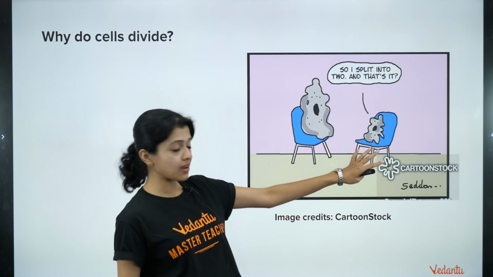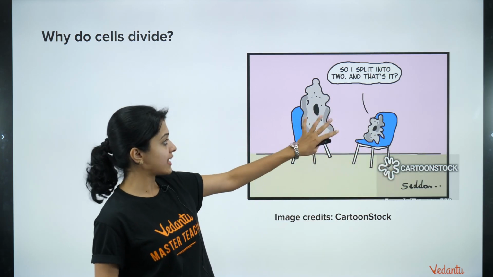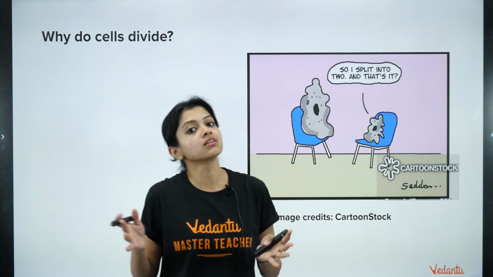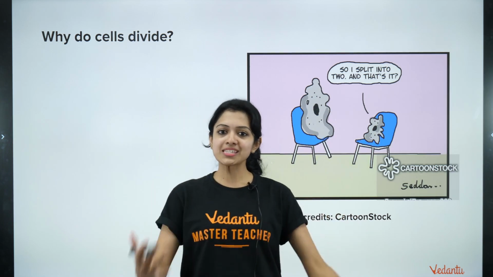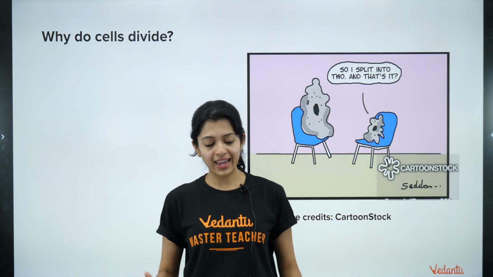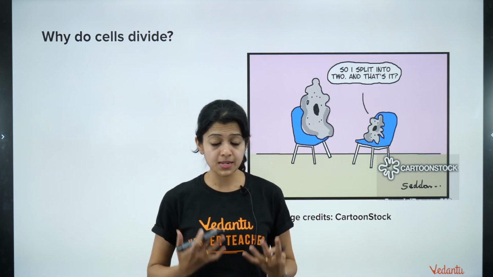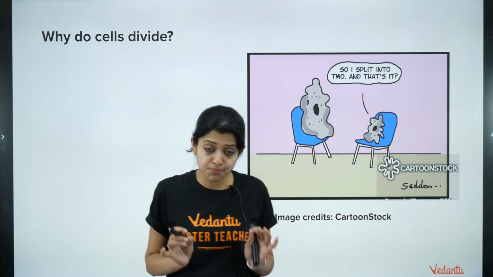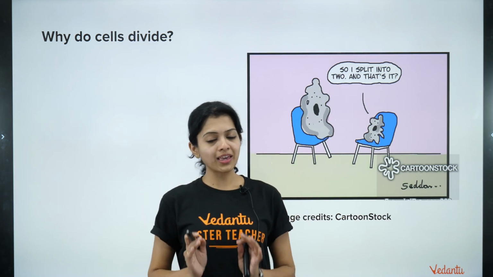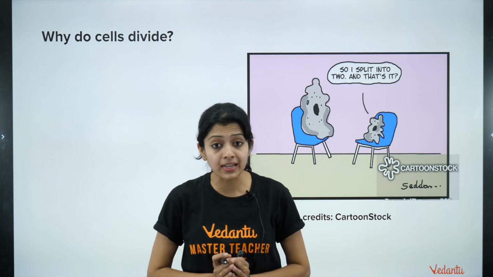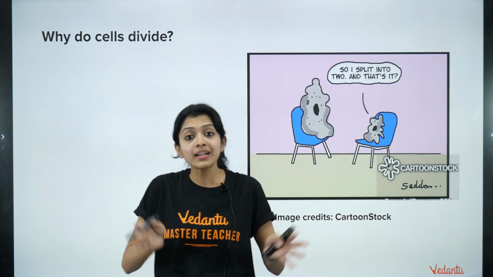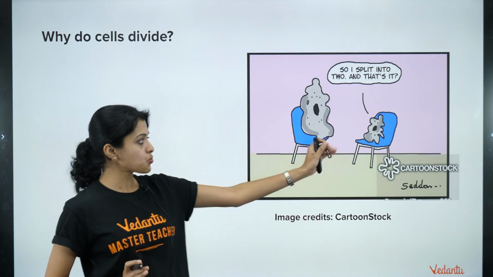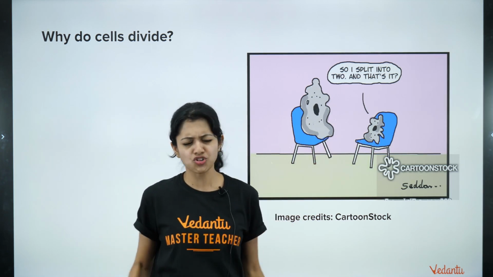So this is a baby, a newborn cell. It's telling its parent cell, so I split into two, and that's it. Because the ultimate aim of every cell is to divide and redivide. There are, of course, some cells, depending on their function, that do not divide any further. We're not talking about those in this particular chapter, at least right now. We are talking about most of the cells in a typical eukaryotic organism's body that will continue their division throughout. Okay? So that's what the daughter cell is asking, because is that all that I have to do?